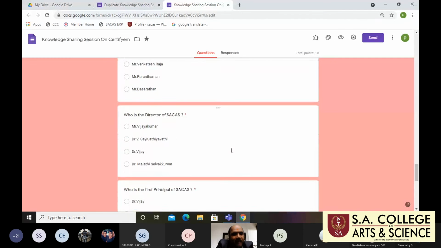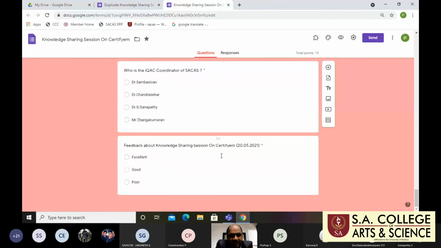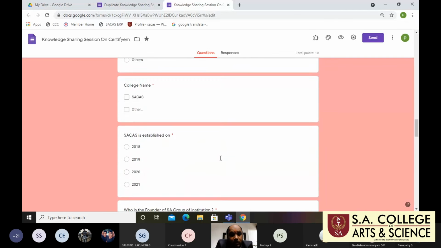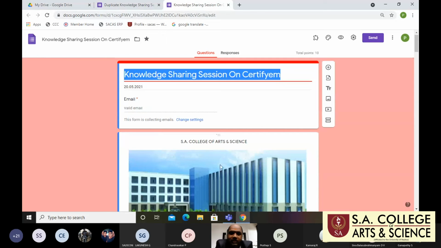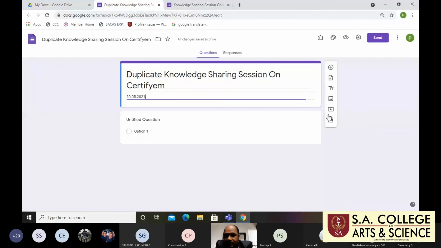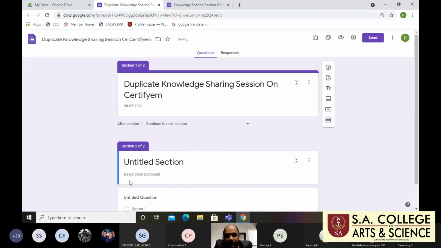I have completed everything I shared. But if you want two sections, you can definitely use two sections. In section 1, you use the personal details. In section 2, you use the official details.